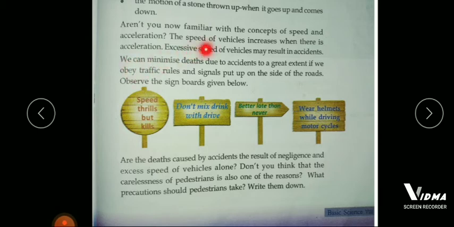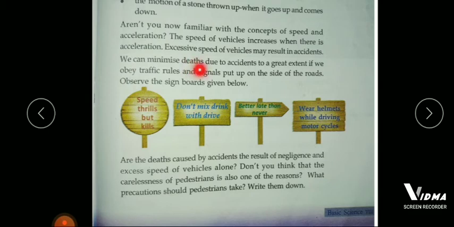So aren't you now familiar with the concepts of speed and acceleration? The speed of vehicles increases when there is acceleration. So whenever the speed of the vehicles increases, what happens? There will be acceleration. Excessive speed of vehicles may result in accidents. So what is the reason for accidents? Yes, one of the reasons behind accidents is excessive speed, overspeed of vehicles.